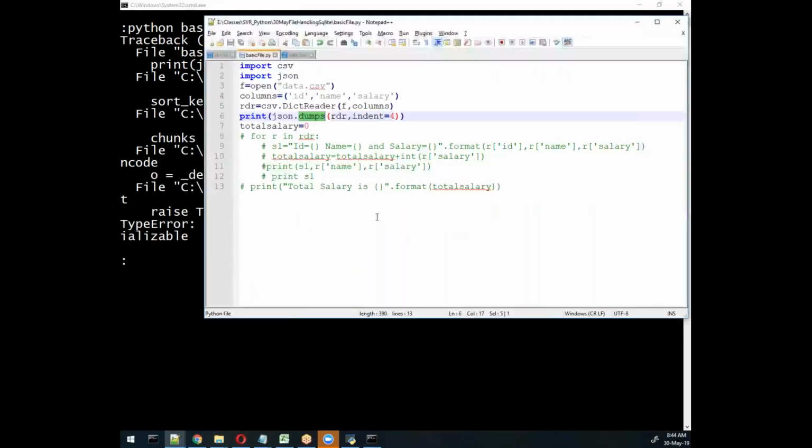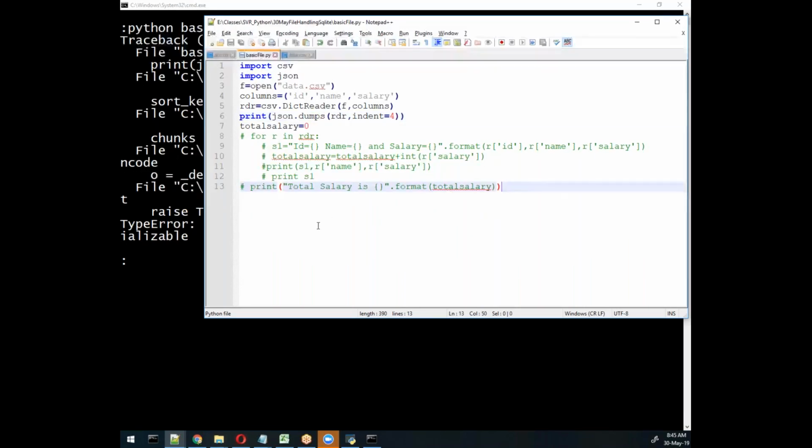Not serializable plus json reader, indent equal to the value. Suppose here dictionary reader. There is a problem with this example, but we will basically use this JSON dump object. So this will generate output in JSON format.